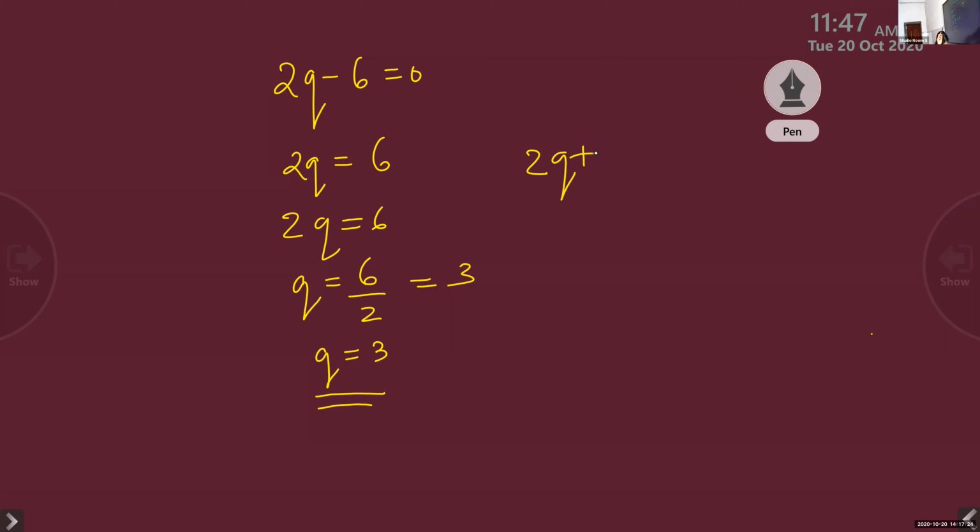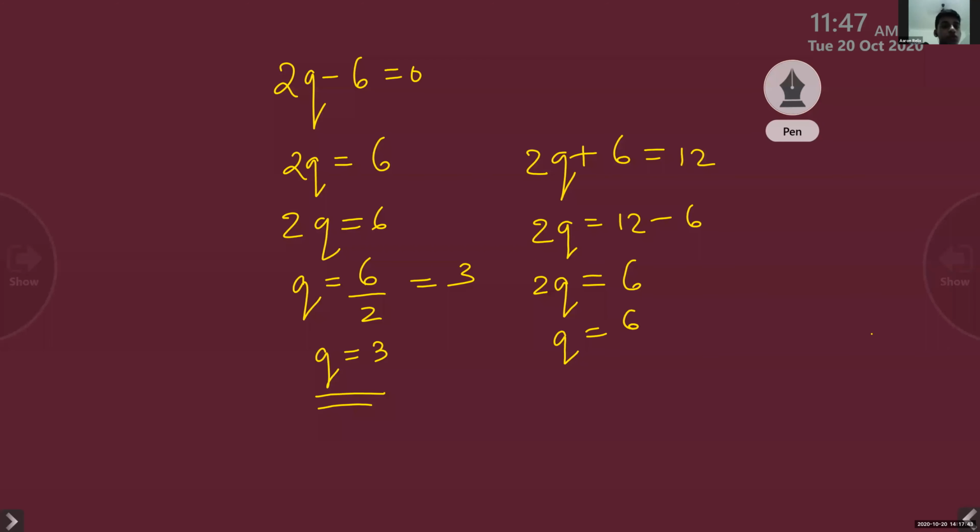I think 2q plus 6 is equal to 12. Question. What is the answer you got? 3. 12 minus 6. 2q is equal to 6. 6 divided by 2 is equal to 3. 3 times 3 equals 6, 6 plus 6 equals 12. Answer again 3 itself, isn't it? Okay.